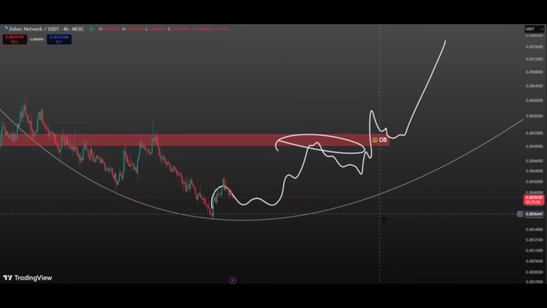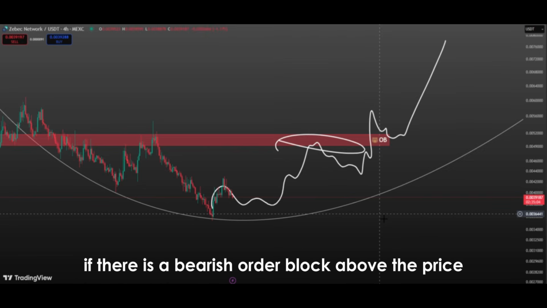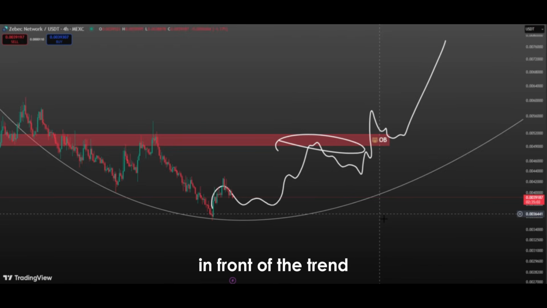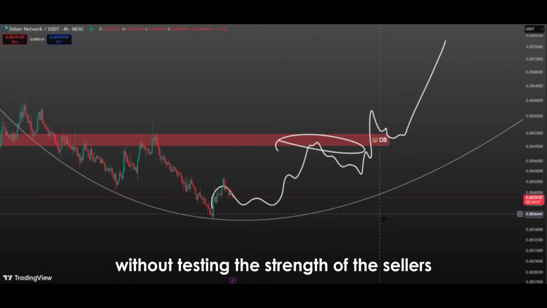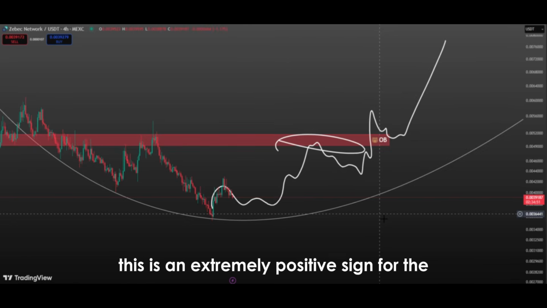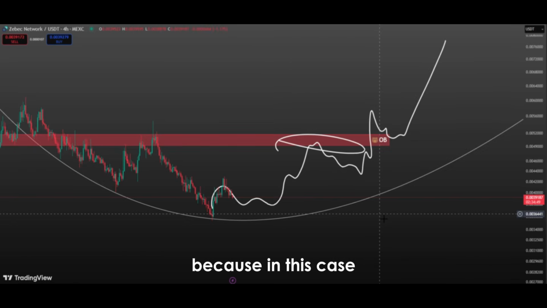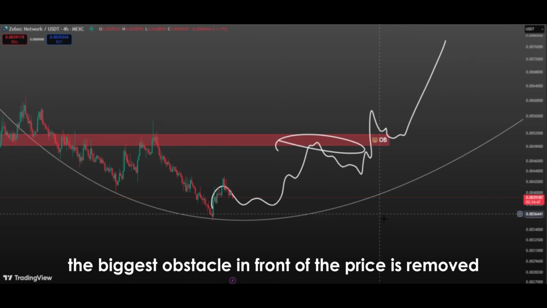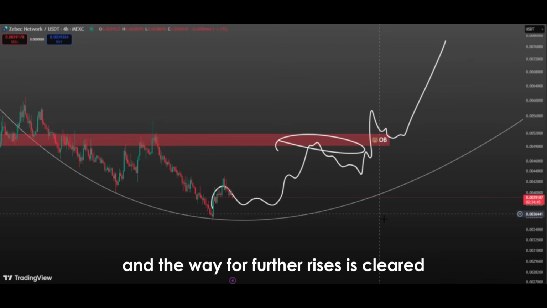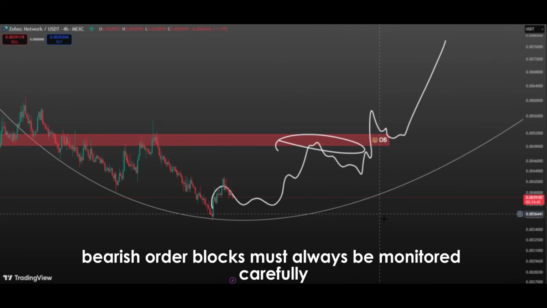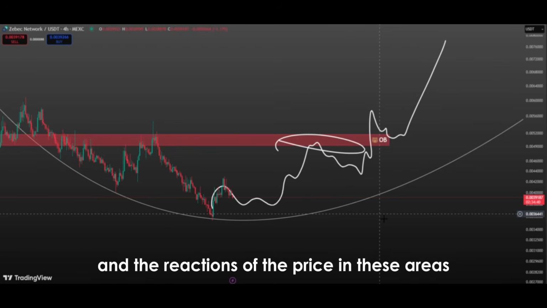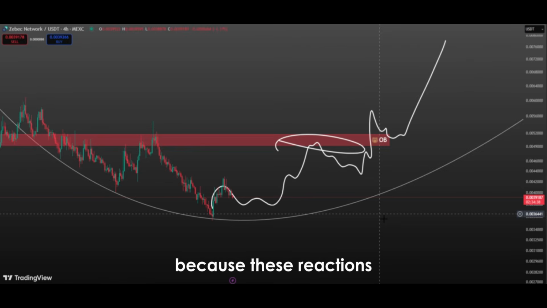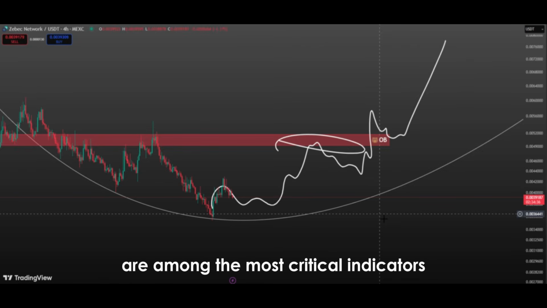In conclusion, if there is a bearish order block above the price, this area is one of the biggest obstacles in front of the trend. The price needs to test this block because the market cannot move upward without testing the strength of the sellers in this area. If the price tests the block, pulls back a few times but eventually manages to break it, this is an extremely positive sign for the uptrend. Because in this case, the biggest obstacle in front of the price is removed and the way for further rises is cleared. That's why bearish order blocks must always be monitored carefully, and the reactions of the price in these areas should be closely watched, because these reactions are among the most critical indicators that determine the future of the trend.